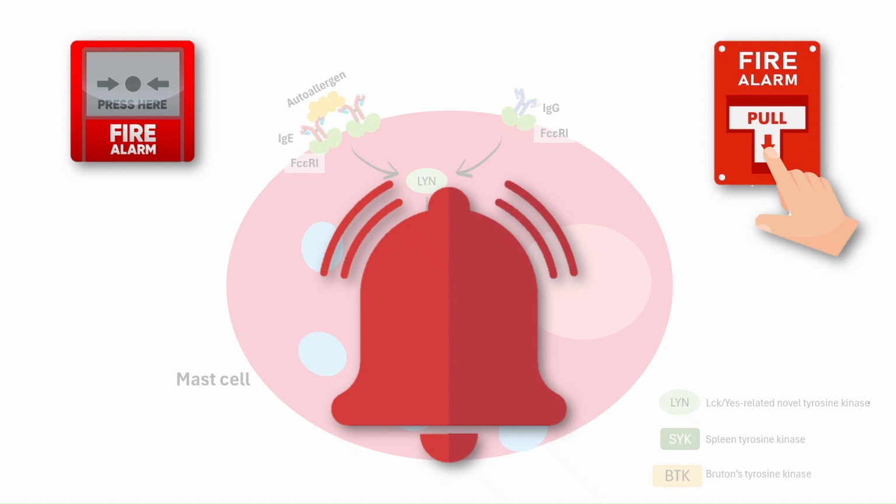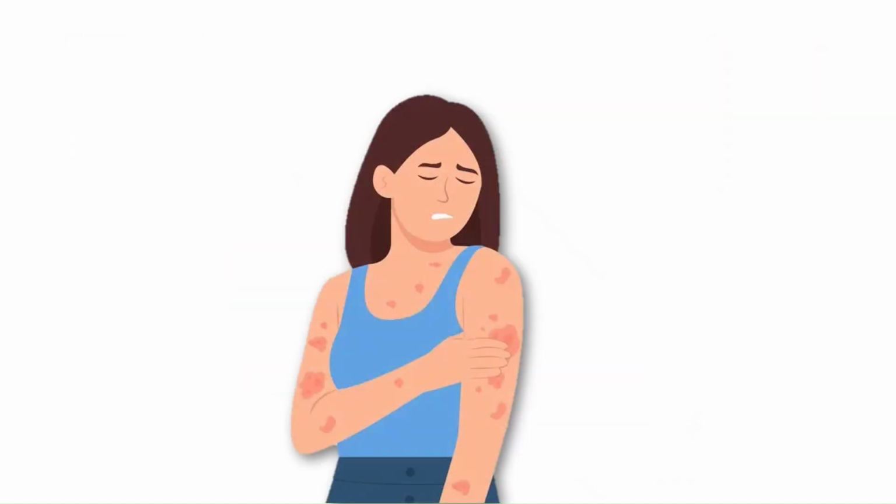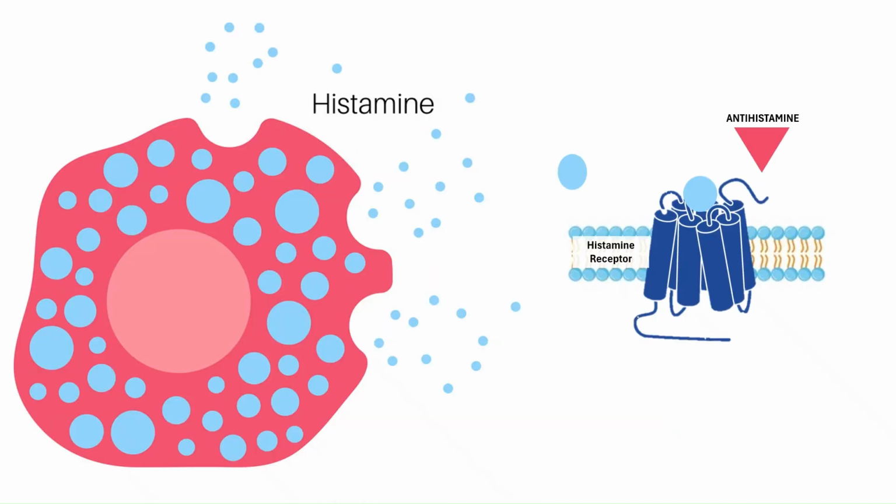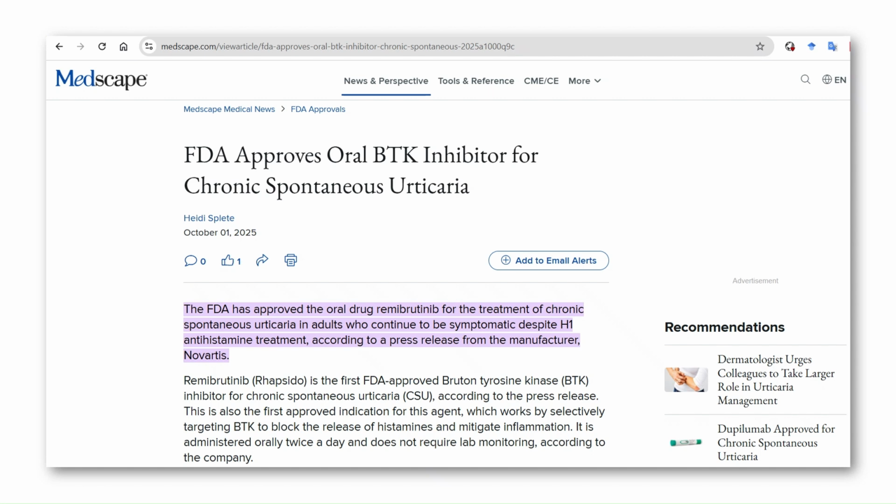Now, here's the problem. Many patients don't respond to antihistamines. That's because antihistamines only block downstream histamine action on tissues. They don't stop mast cell activation. That's where Remibrutinib comes in. In September 2025, the U.S. Food and Drug Administration approved Remibrutinib for chronic spontaneous urticaria. Let's look at how it works and the clinical evidence behind it.